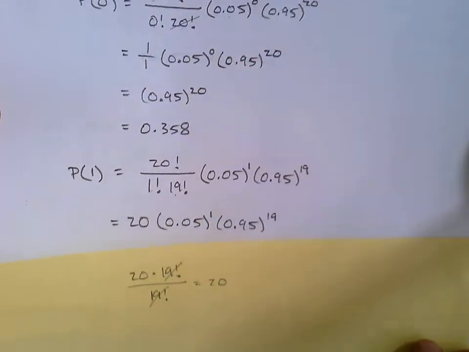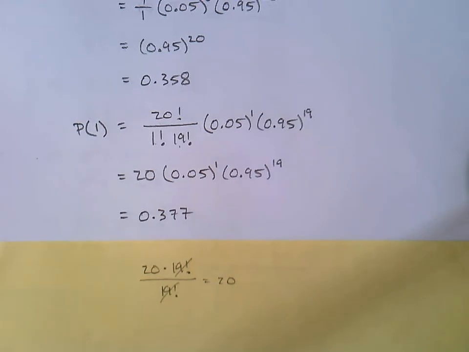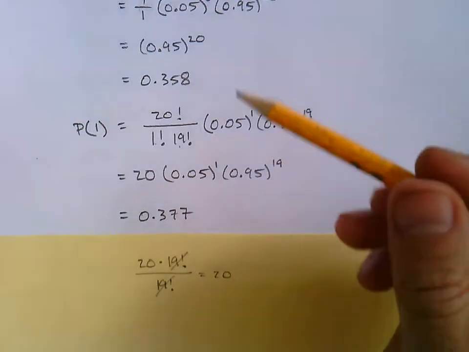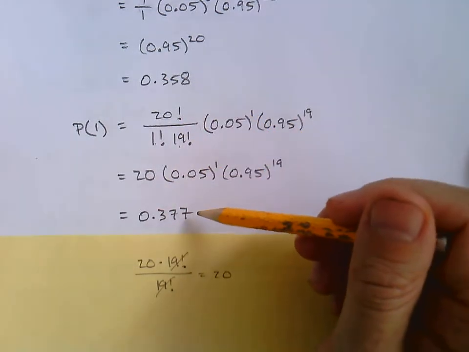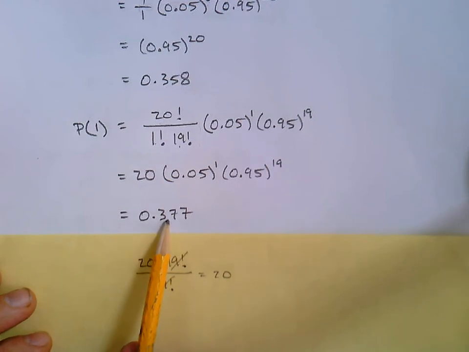Grab your calculator. And here's what I got, 0.377. So chances just slightly better than 0 people saying they're afraid. The chances of 1 person being afraid out of that 20, 0.377.